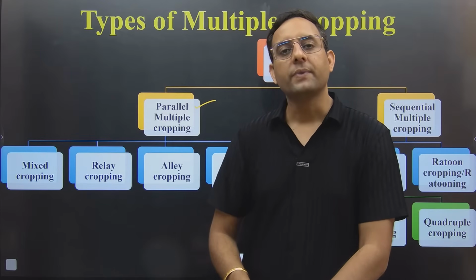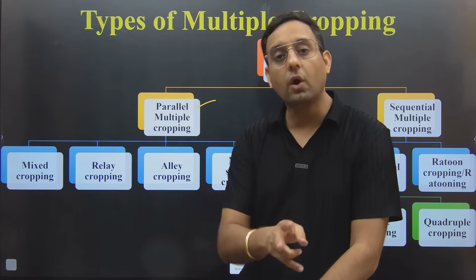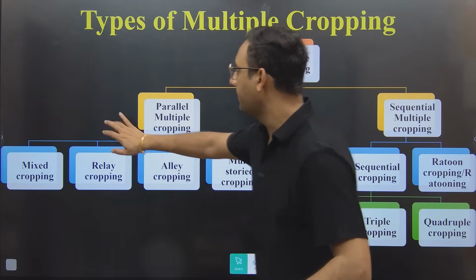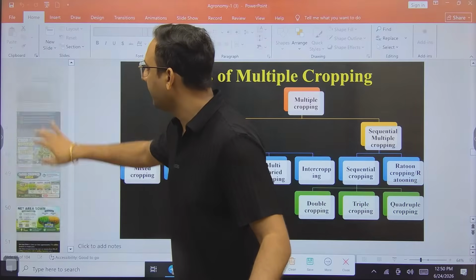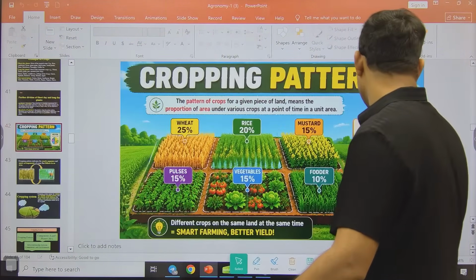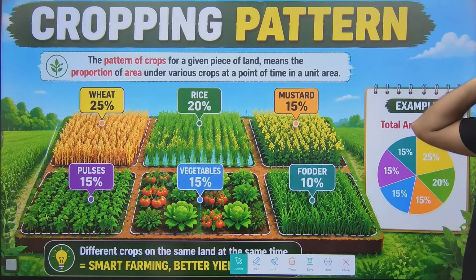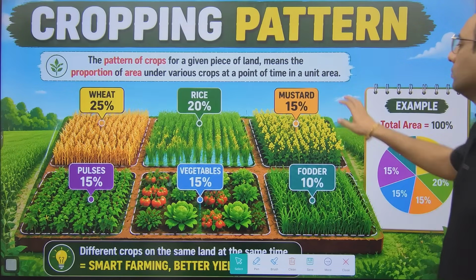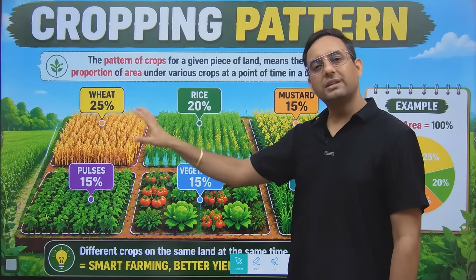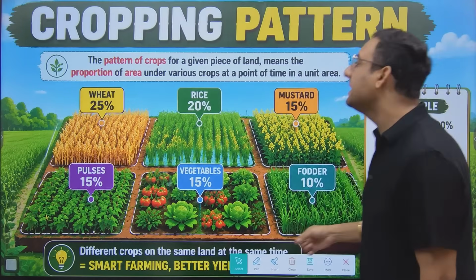In the same way, if you are growing crops in a sequence, that will be known as sequential cropping. But if you are growing 2 crops at the same time, then it will be known as parallel multiple cropping, because multiple cropping means growing 2 or more than 2 crops in a year. But the concept of parallel multiple cropping says at the same time you have 2 or more than 2 crops. So if you see this image, even I told you that rice and wheat both in the same season is not possible. But if you consider this example, this is not sequential cropping.